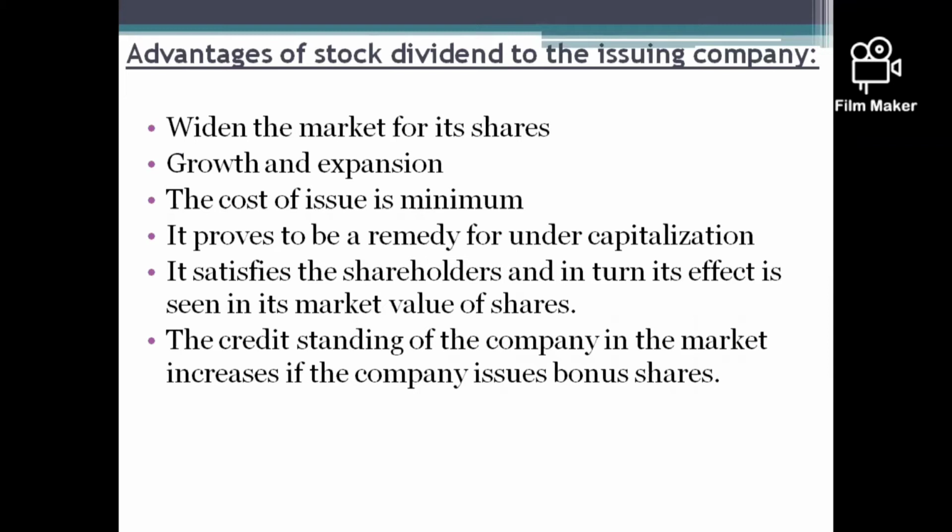So before going to the advantages and disadvantages, the meaning of stock dividend has already been explained in the previous video under the topic called forms of dividend. So stock dividend is also called scrip dividend. When the company does not have sufficient cash balance or liquidity position, then they issue the dividend in the form of stock or shares to their shareholders. So the stock dividend is nothing but issuing of additional shares to the existing shareholders in the absence or in the replacement of cash.